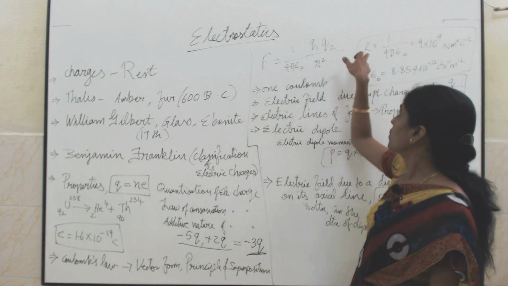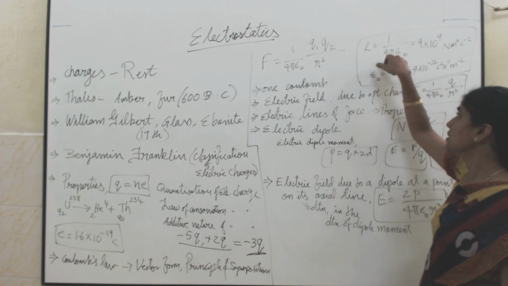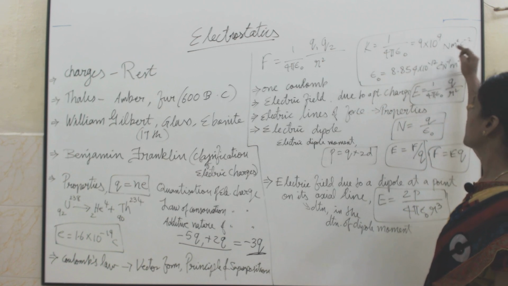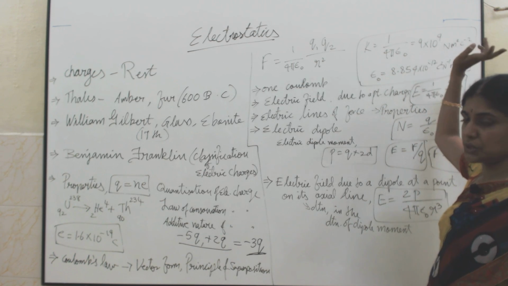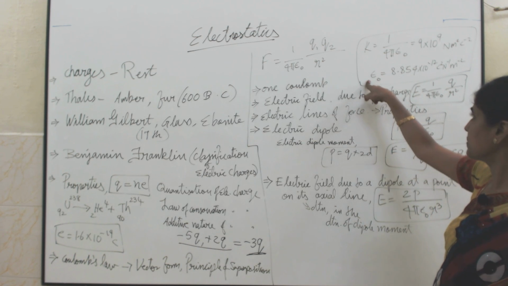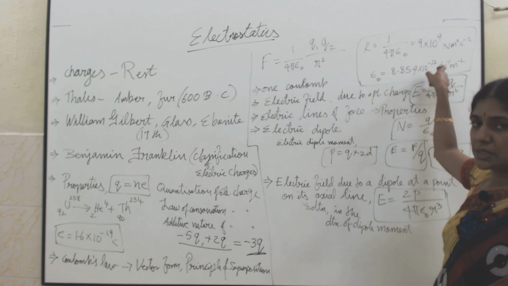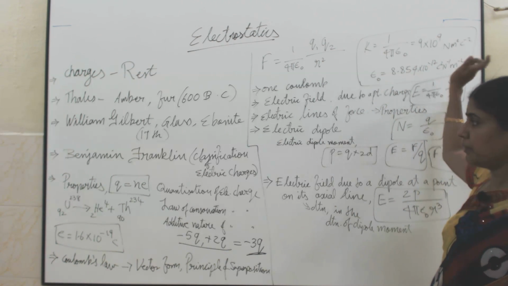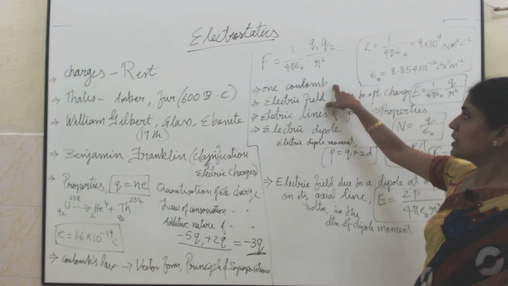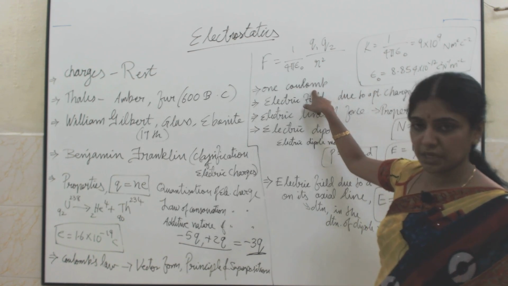So here this K we call the constant of proportionality. Its value is 1 by 4 pi epsilon naught. This is nothing but 9 into 10 power 9 Newton meter square coulomb power minus 2, where epsilon naught is called the permittivity of free space. Its value is 8.854 into 10 power minus 12 C square N power minus 1 m power minus 2. Then the definition of 1 coulomb we have seen. 1 coulomb is nothing but the unit for charge.